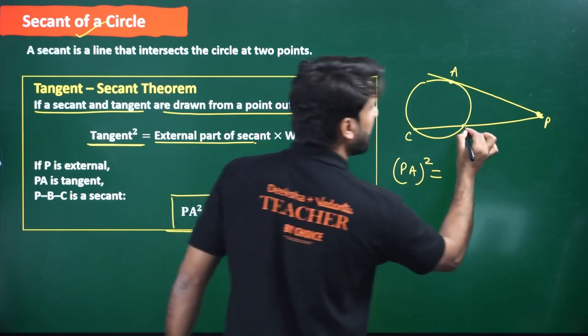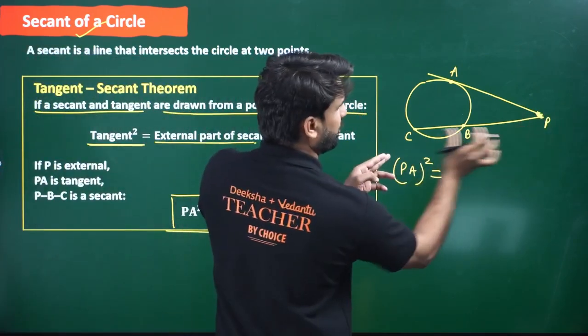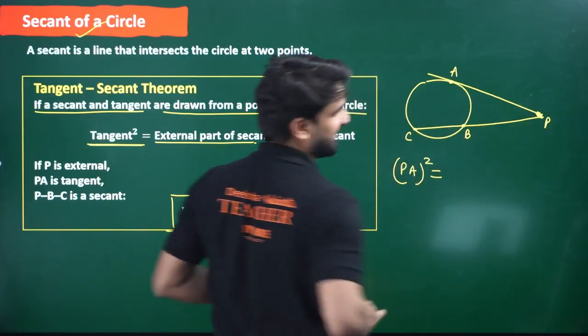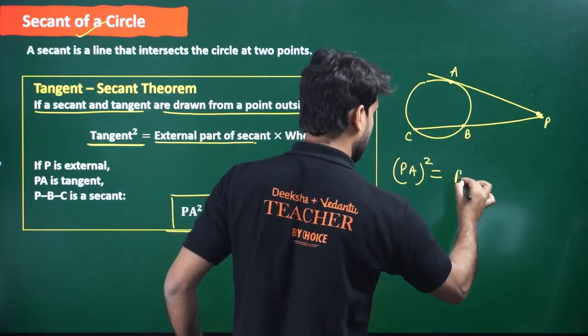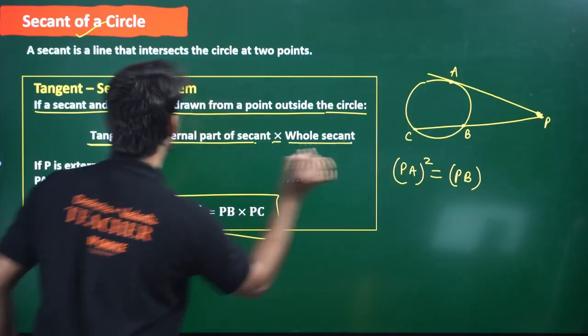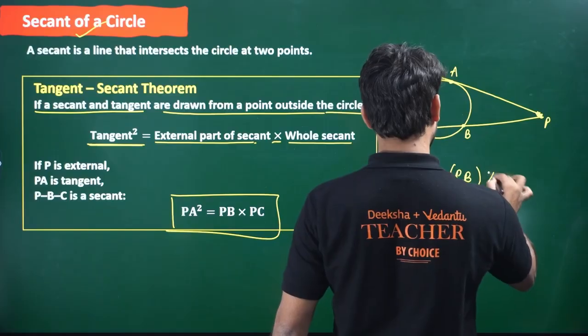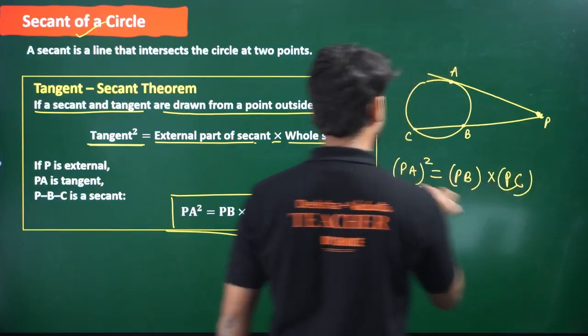Which is the external part of secant? This is PB. The secant is divided into 2 parts, one is external, the other is inside the circle. So external part PB into whole secant, and whole secant is PC. PB into PC. This is the theorem, my dear lovely kids.